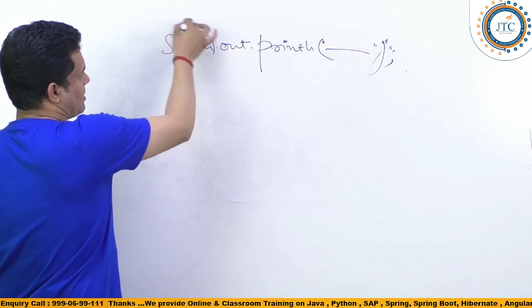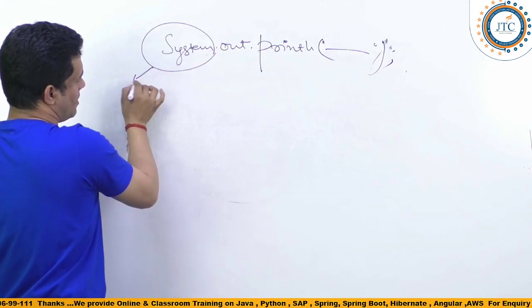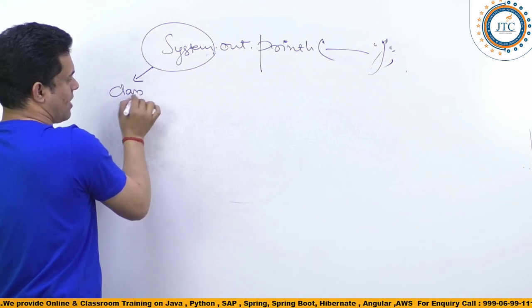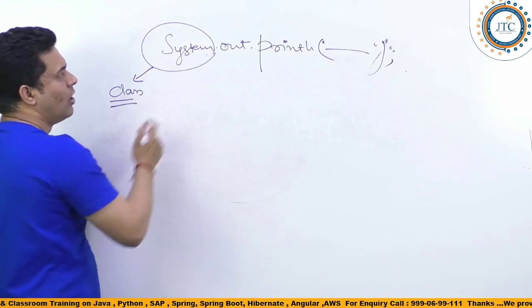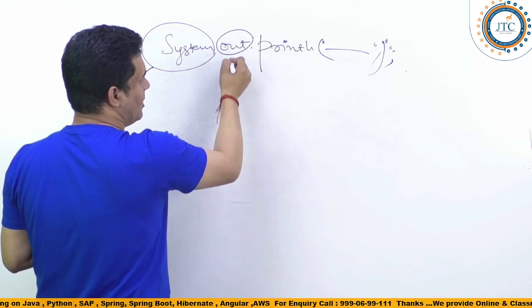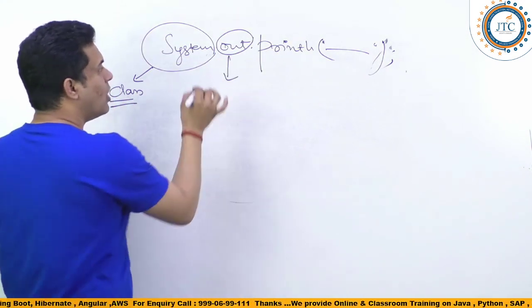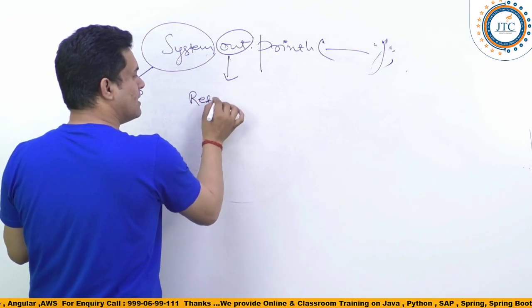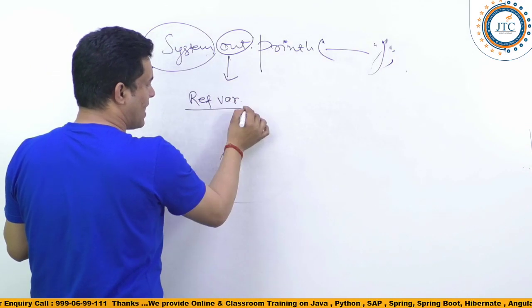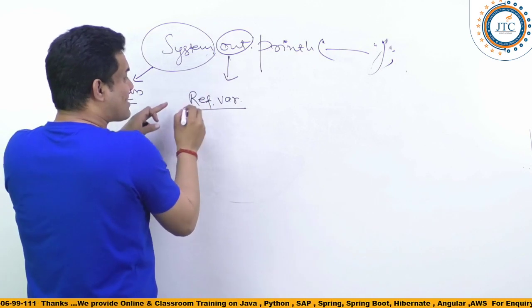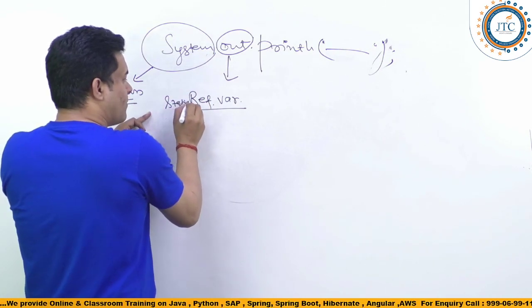Yes, definitely System is a class. Remember, out is a reference variable, guys. Reference variable of which? A static reference variable, you can say.